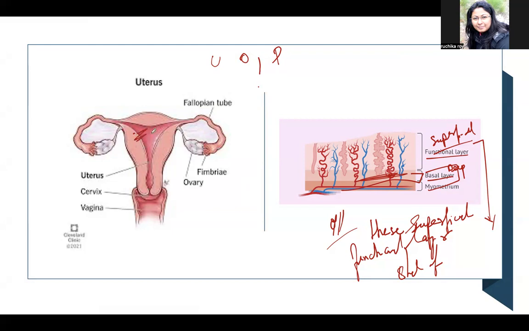There is a formation of some scar tissue or fibrosis develops. The endometrium lining is replaced by the scar tissue, which is called intra-uterine adhesion.